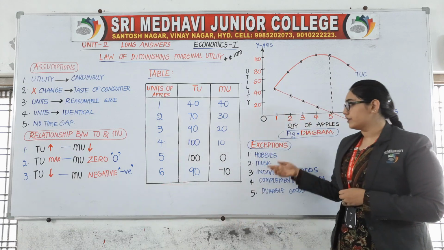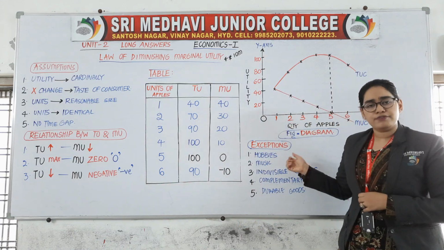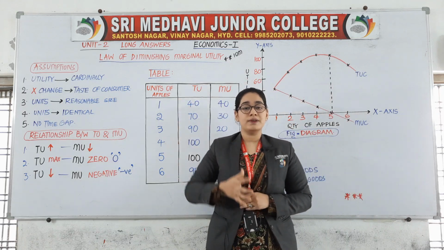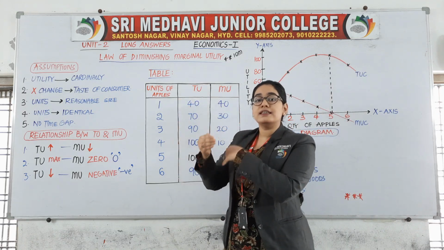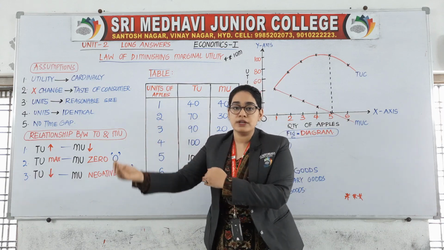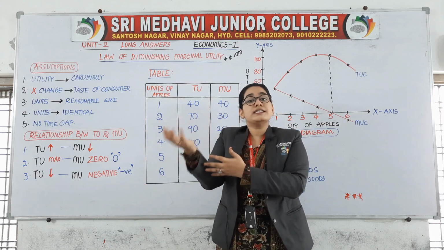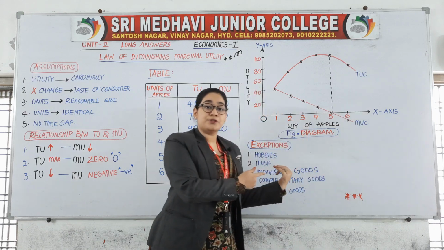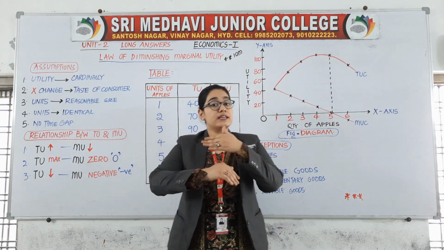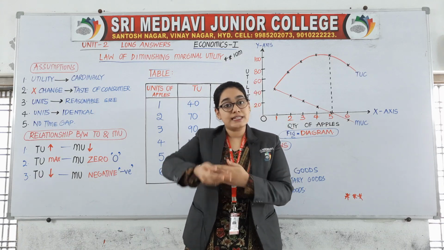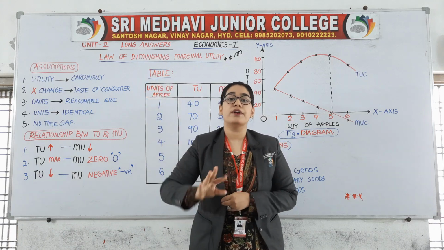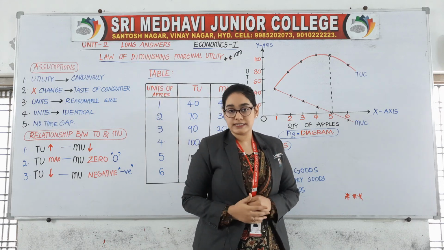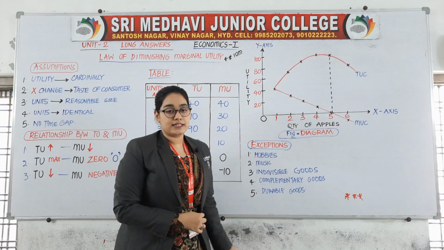The last part of this law is exceptions, like where this law is not applicable. The first thing is hobbies. Before starting this, our law of DMU is assuming that as we increase additional units, our additional satisfaction will be going down. But exceptions will say as you increase units, your additional satisfaction will increase more. It will be double, triple, etc. That is nothing but the exceptions. Now let us see what are the exceptions.